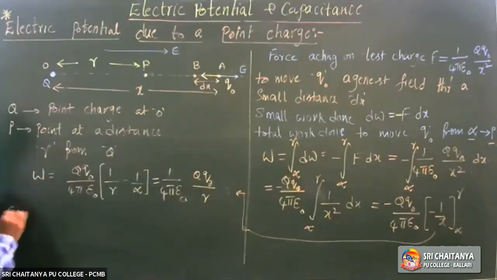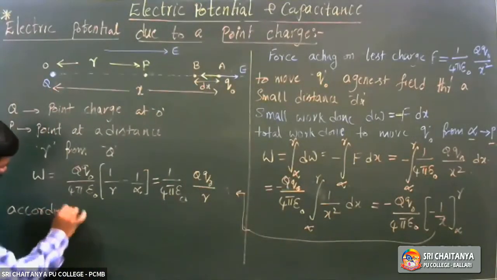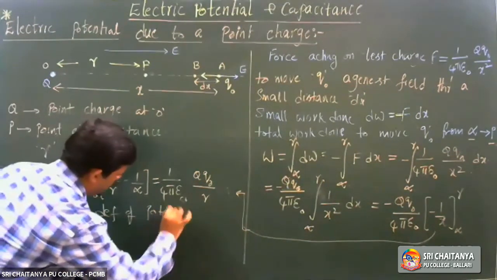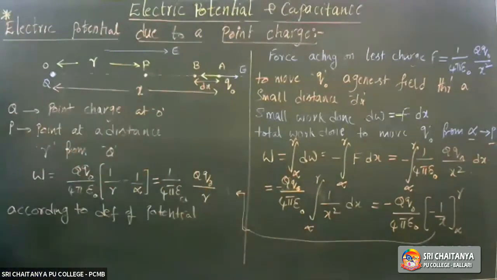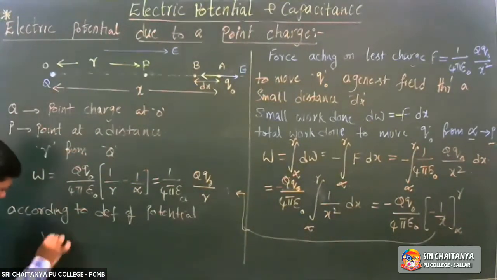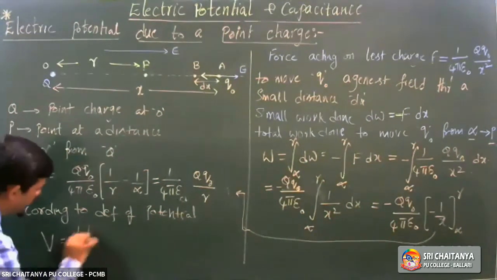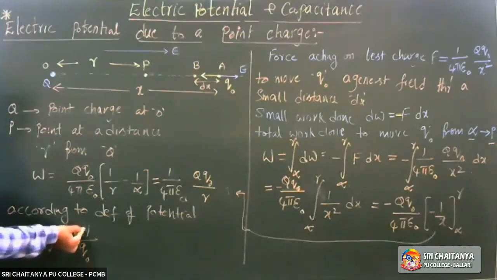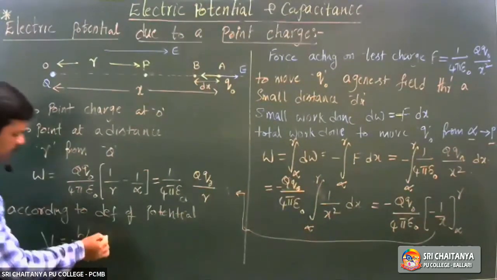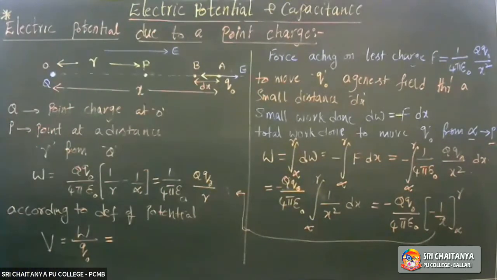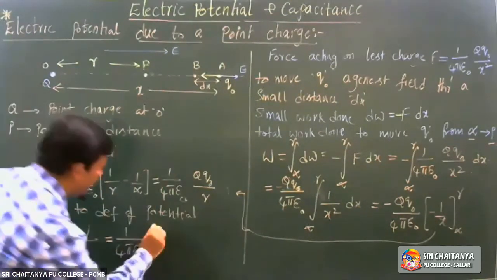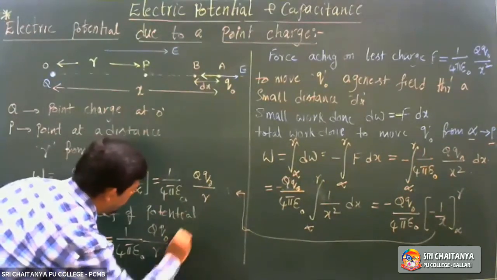What is it according to the definition of potential? According to the definition of potential, potential V is equal to W by Q naught. Yes or no? Work done per unit charge. W by Q naught. Come on. 1 by 4 pi epsilon naught Q Q naught by R into 1 by Q naught.